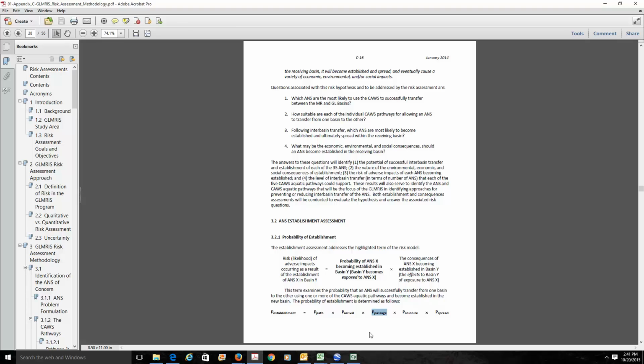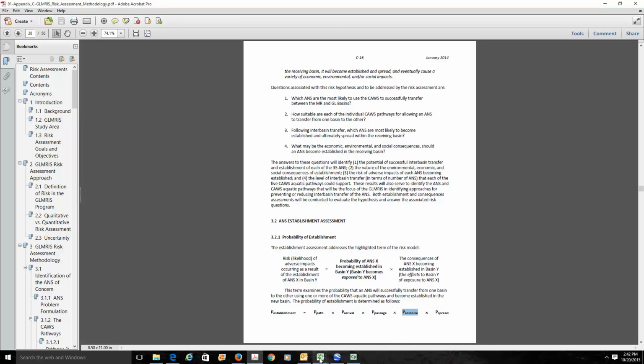When we moved to the probability of passage, we began to think about the passage of a single fish. What's the probability that one fish can pass through the existing system? But then we realized that doesn't tell us a whole lot that's useful for colonization. So we began to think more about this probability of passage of how many fish, because the number of fish that passes is very important to the probability of colonization. So it was within these two elements in particular that we ran into problems. But if we got colonization, the probability of spread would not be that difficult to get from our experts either.